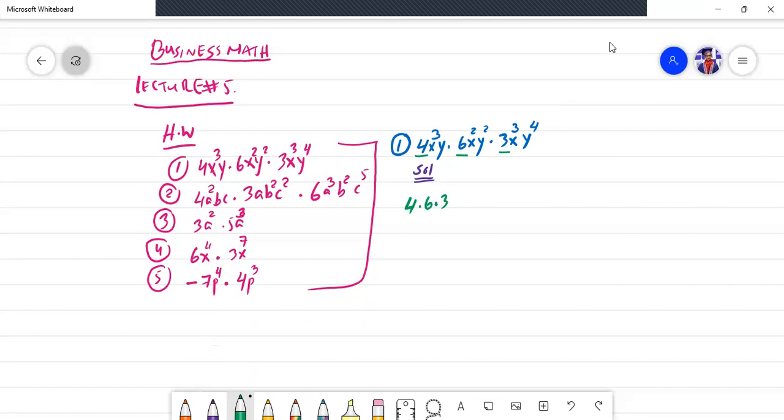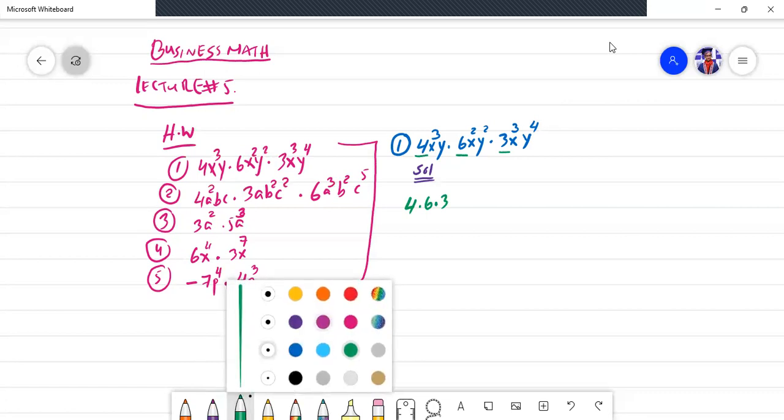Now let's take the letters. So let me change the color here. What should I pick? I think this one, or should I pick the red one? Okay, now observe carefully. In equation number 1,